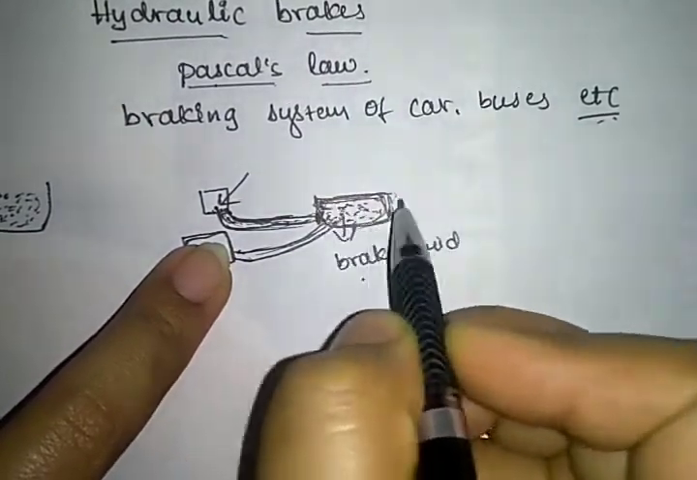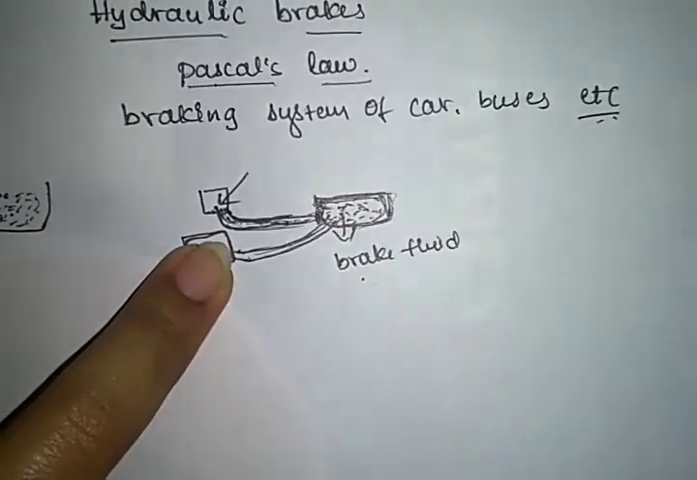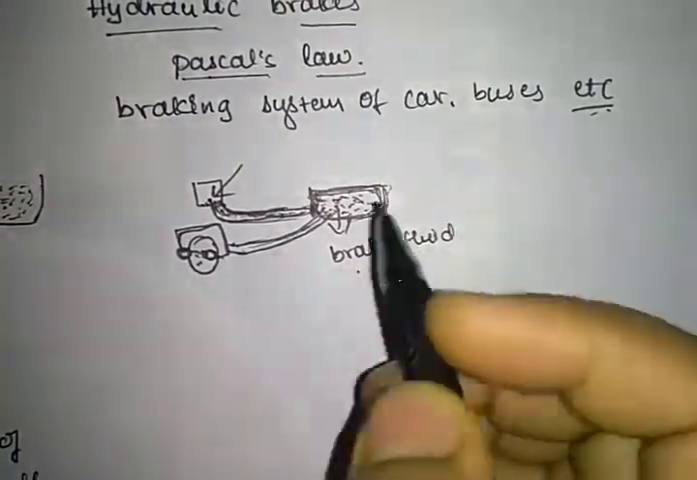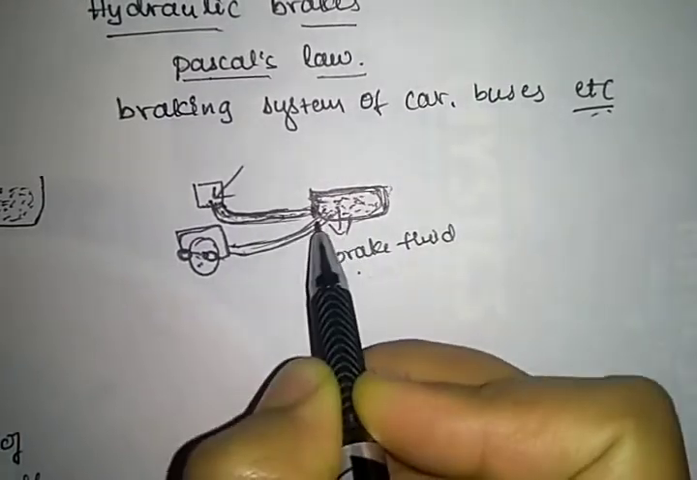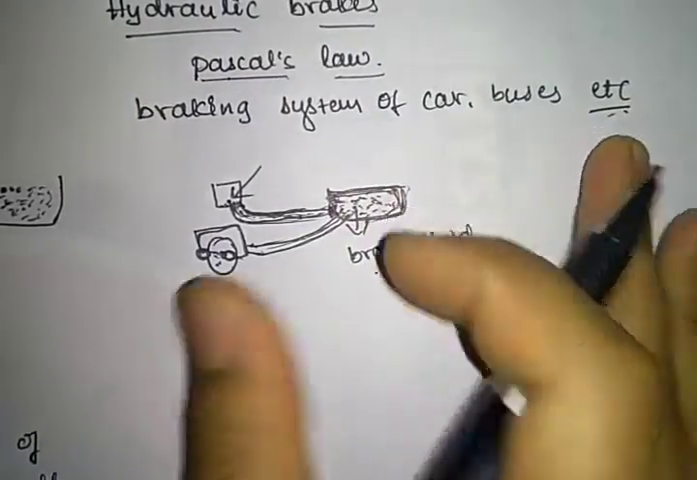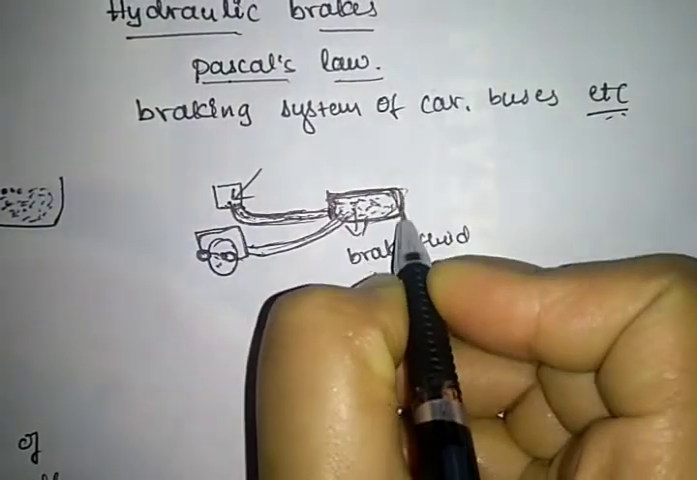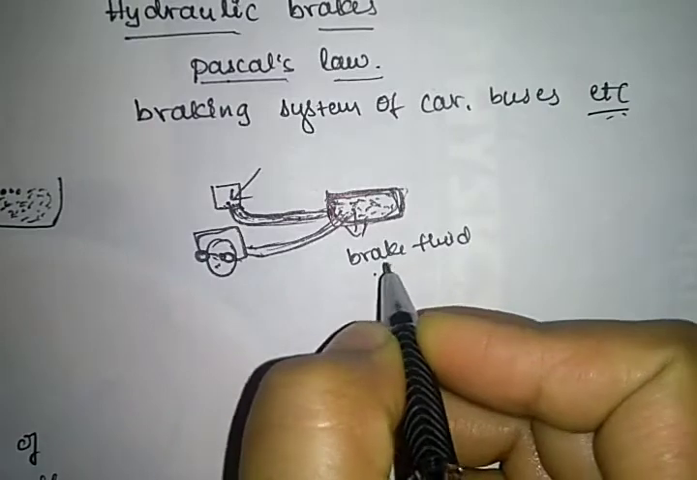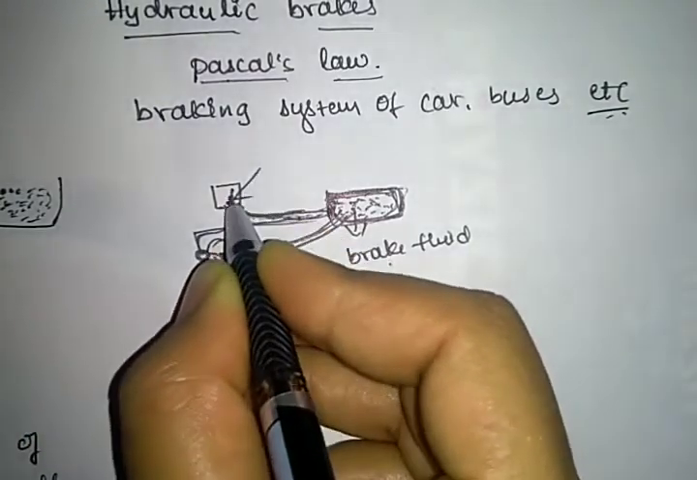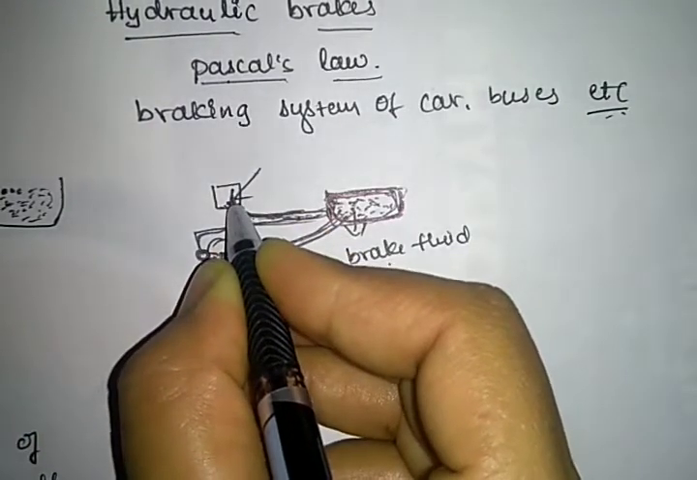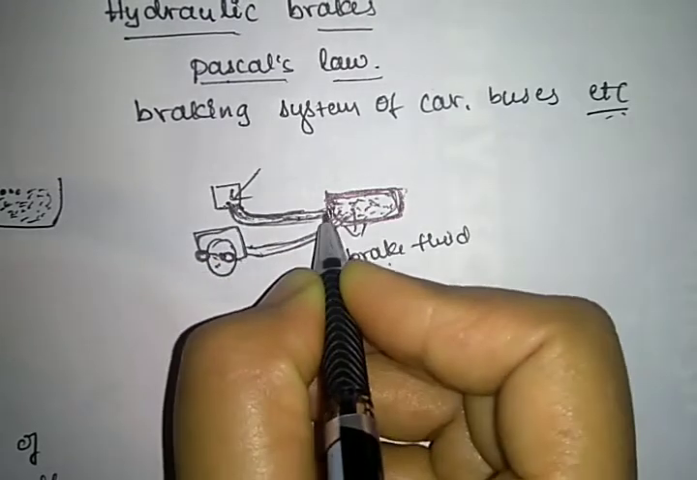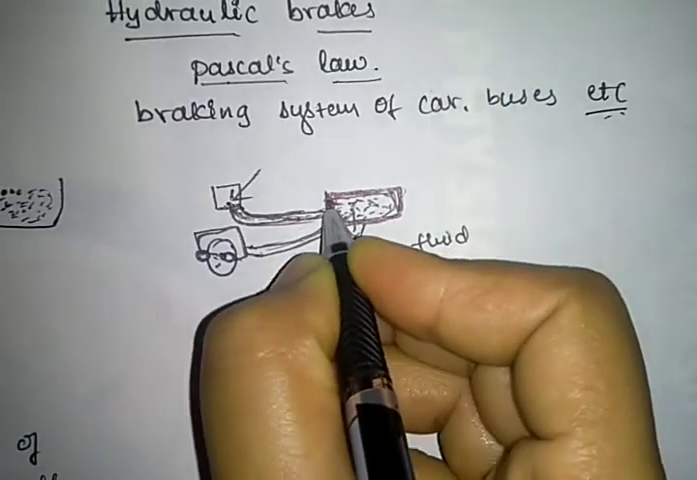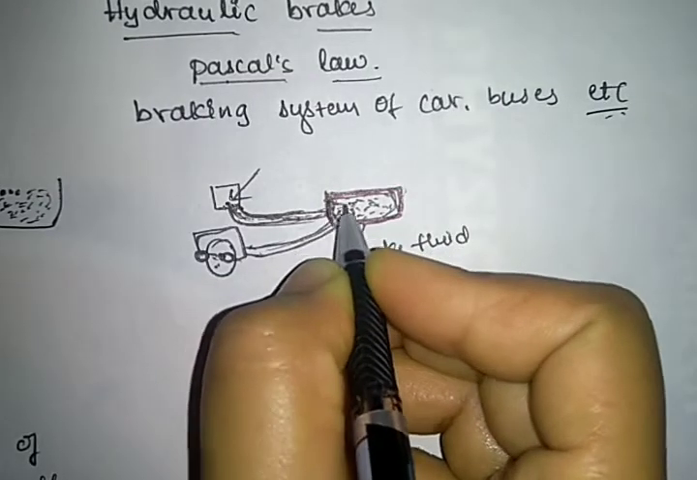Okay, then it is connected to the cylinder which consists of a fluid. The cylinder is filled with one fluid, it is nothing but a brake fluid. If we apply the pressure here, this pressure is connected by means of a connecting wire to the master cylinder which consists of a fluid.